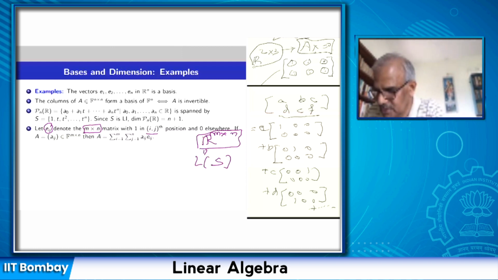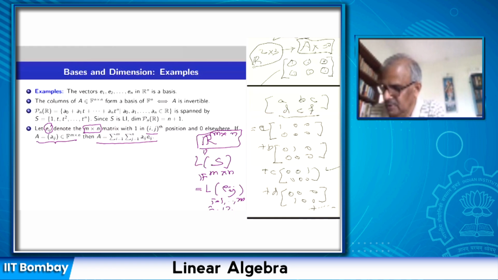So I can do the same thing for the space of m by n real matrices. Let Eij denote the m by n matrix where 1 is in the ijth position and 0 elsewhere. If I take an arbitrary matrix Aij in F m cross n, then this matrix is a linear combination of these Eij's just like this. So the linear span of these mn matrices Eij is the whole vector space. This says that F m by n is the linear span of all the Eij's where i equals 1 up to m and j equals 1 up to n.